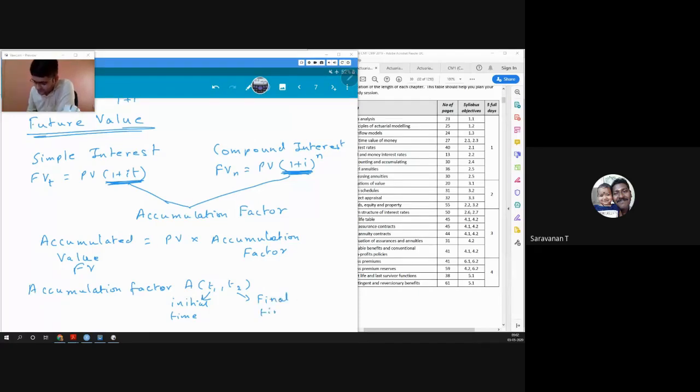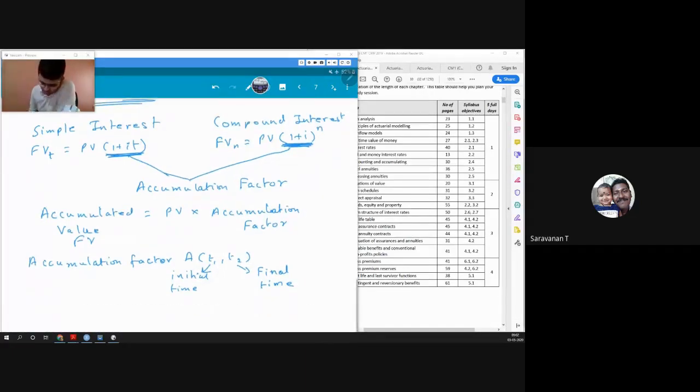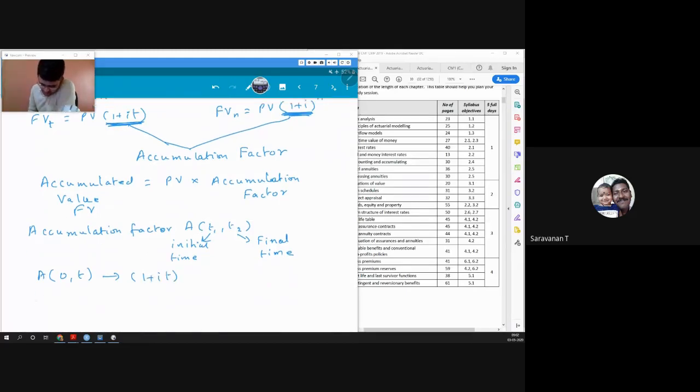So we are saying that we are accumulating from time t1 to time t2. So my accumulation factor from 0 to t in this particular case is nothing but 1 plus it. Accumulation factor 0 to n is nothing but 1 plus I raised to n. This was for simple. This was for compound.